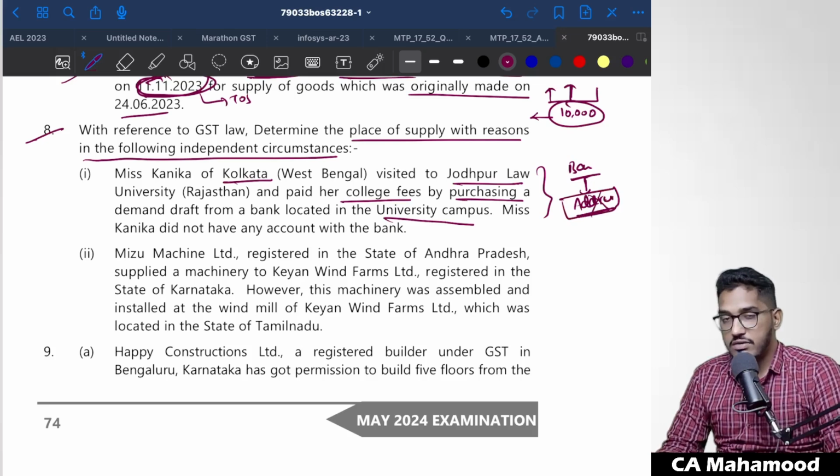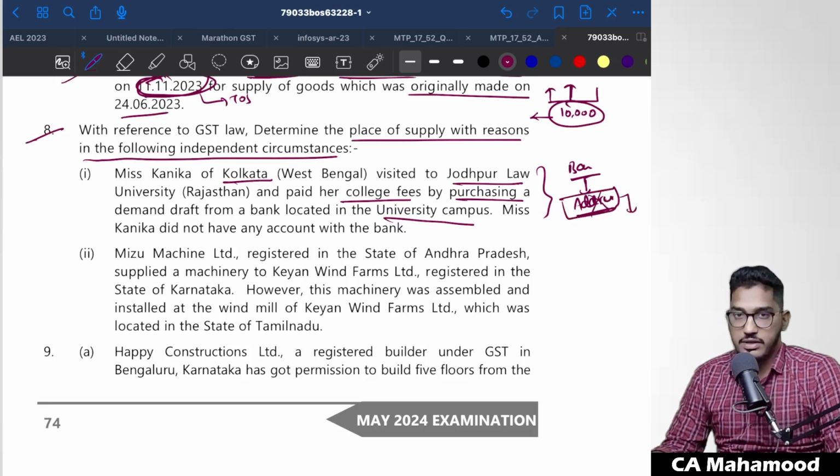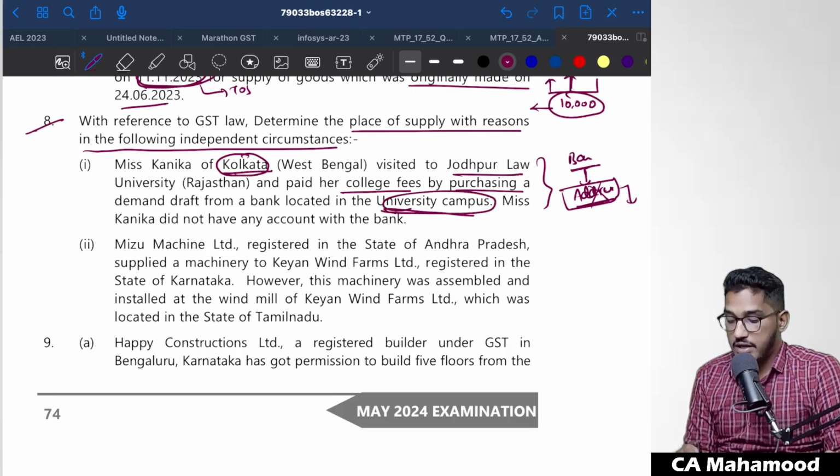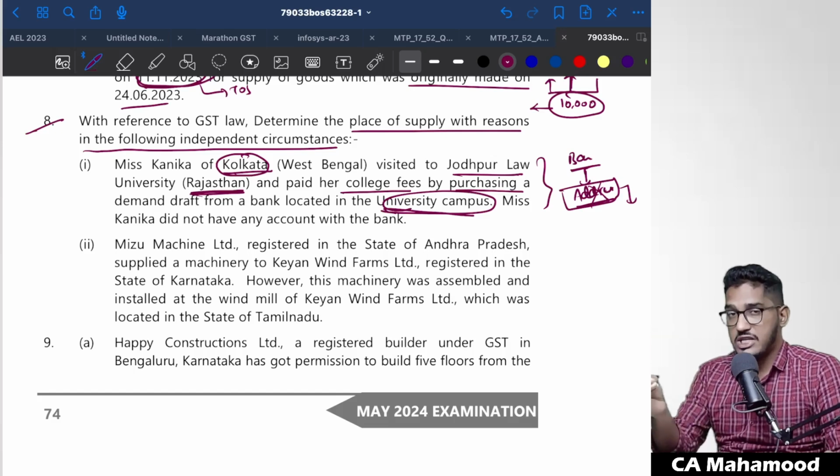In case the address is not available, the place of supply will be the location of the supplier. If you pay close attention here, the recipient is from Kolkata. She visited Jodhpur Law University, which is in Rajasthan, and paid her college fees by purchasing a demand draft from a bank located in the university campus, in Rajasthan. To that branch she went and bought a demand draft.